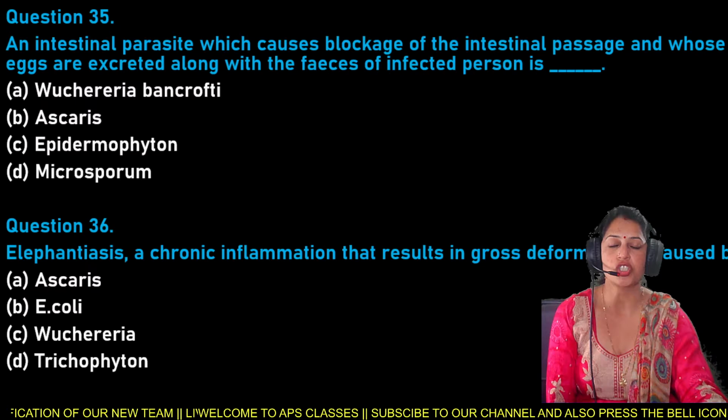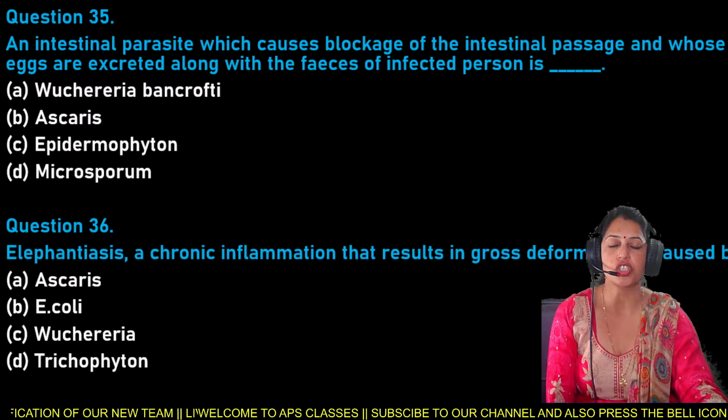Now shift to question number 38, and question number 38 is: which of the following diseases is transmitted by the bite of the female mosquito vector? I repeat my question again. Option A is filariasis, B. amoebiasis, C. typhoid, and D is pneumonia.